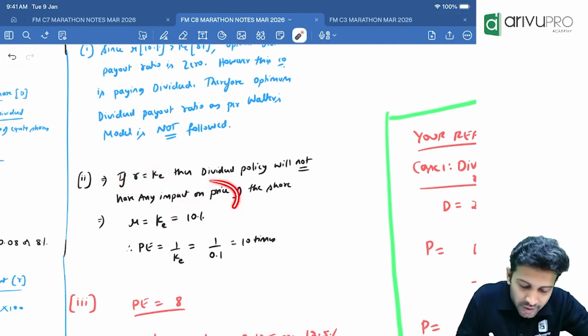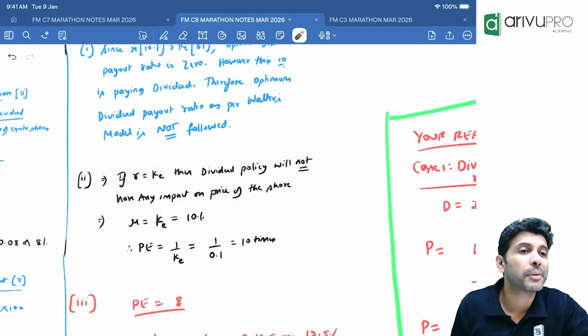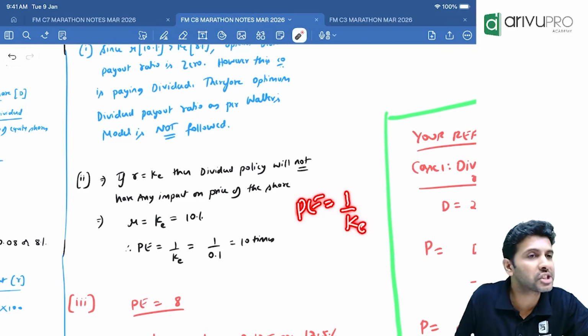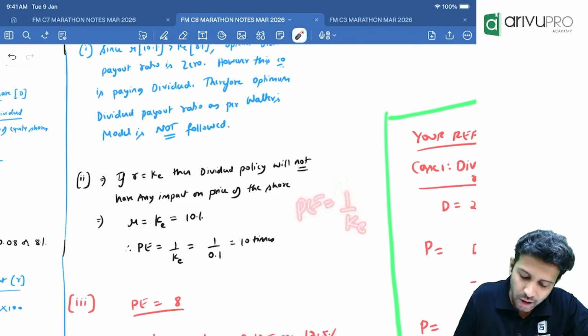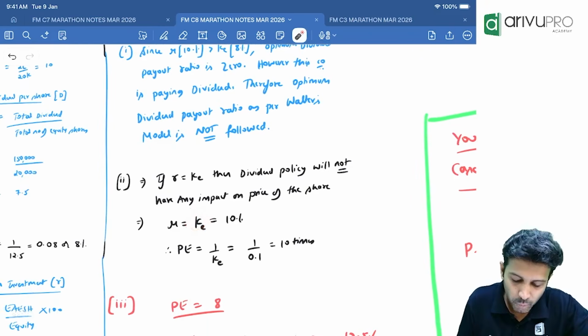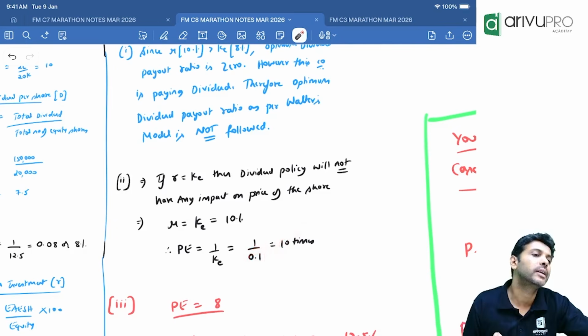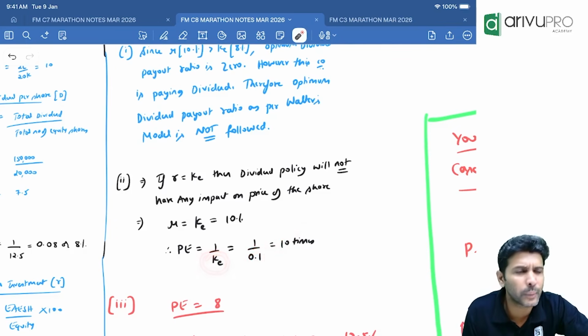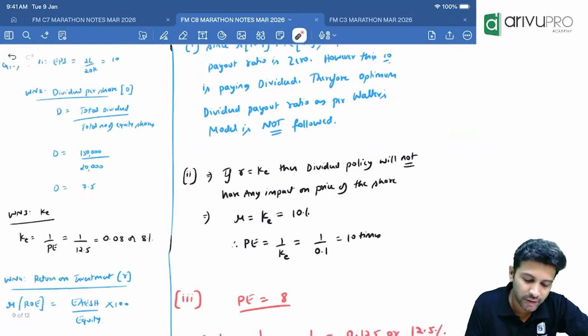They ask for the P multiple. We already know that between P ratio and cost of equity there is an inverse relationship. So how do you find the P multiple? 1 divided by cost of equity. 1 divided by 0.1 is 10 times. These are inverse relationships. If you want to find cost of equity from P, what will you write?